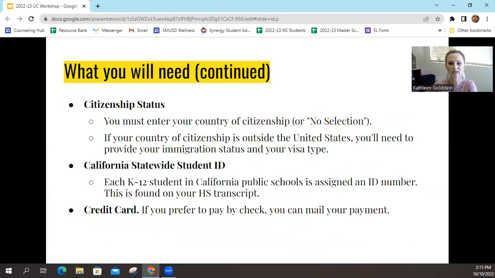Additionally, students will need their citizenship status, their California state ID number. This is located on the transcript next to their school ID number, as well as the credit card or pay by check once the application is ready to be submitted.